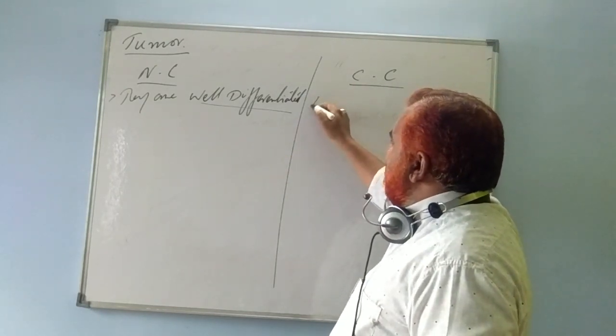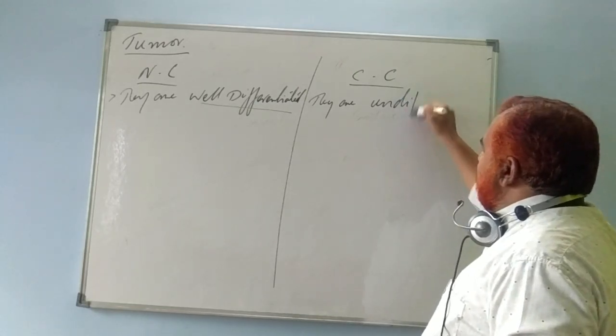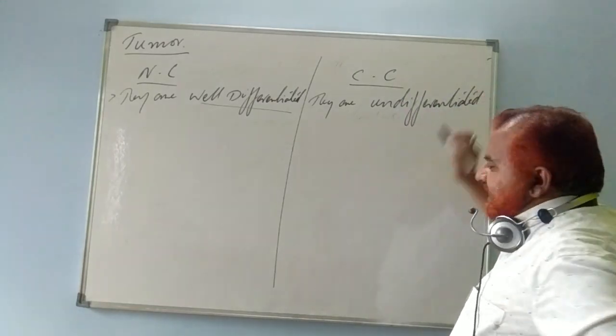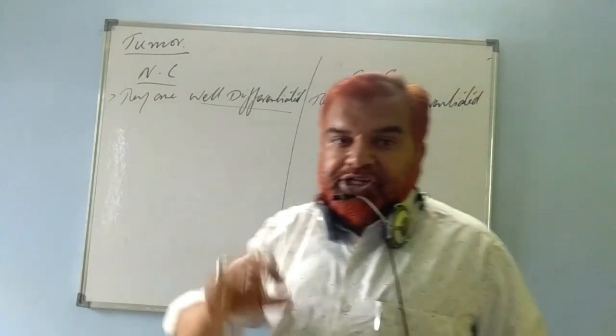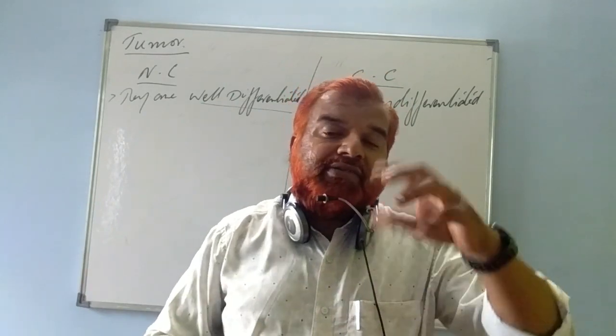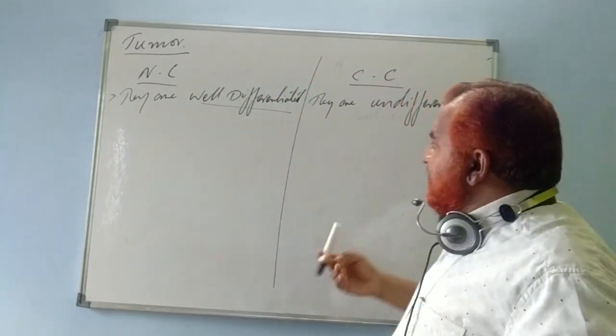Whereas cancerous cells are undifferentiated. They are not specialized cells. They are not converted into any one type of specific cells because they don't have any function in the body. All cells look the same, similar, undifferentiated.